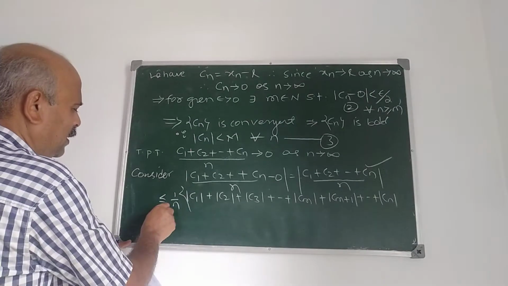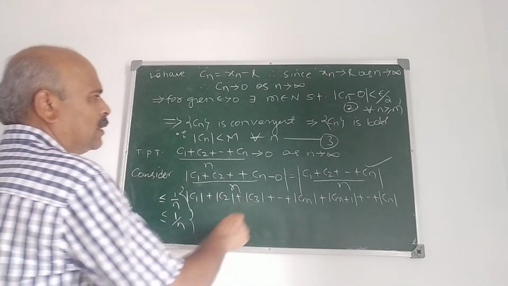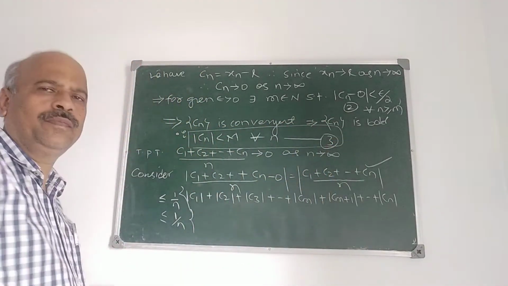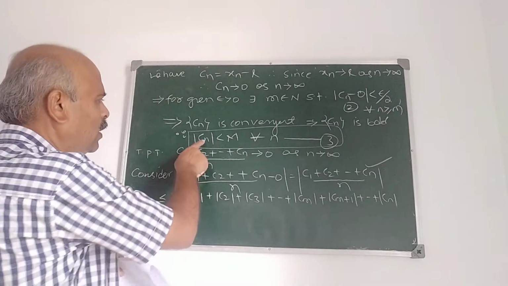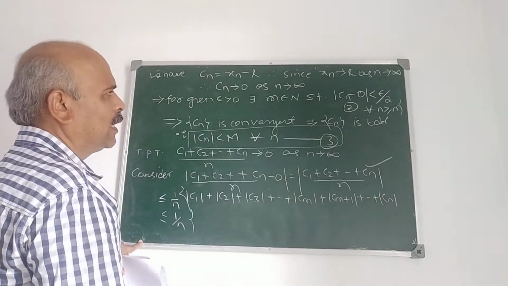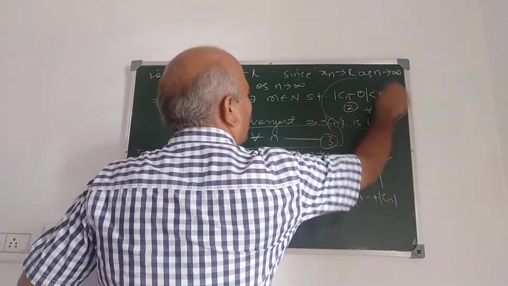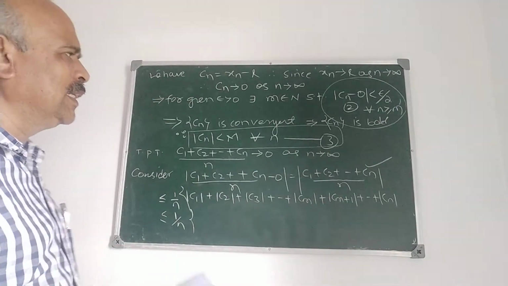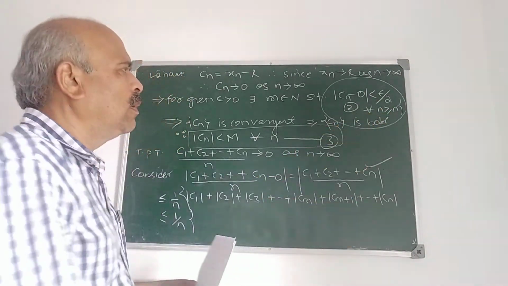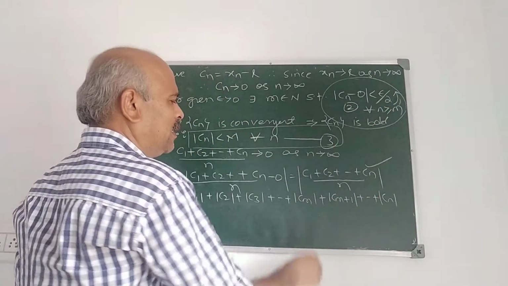Now, it is less than or equal to 1 upon n into, see now we use 3. What does 3 give? From 3 we have mod Cn is less than M for all n. Correct? And for all n greater than or equal to m, from 2, mod Cn is less than epsilon by 2. Therefore, for all n greater than or equal to m, mod Cn is less than epsilon by 2.